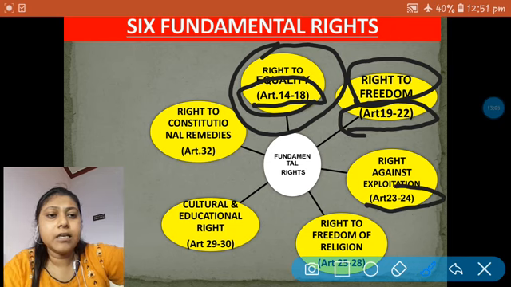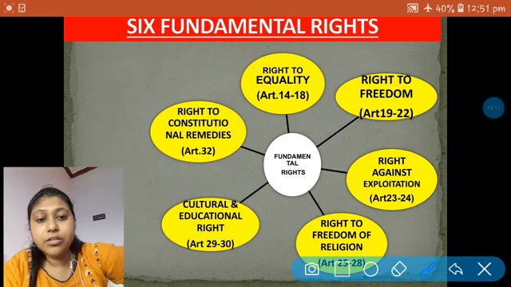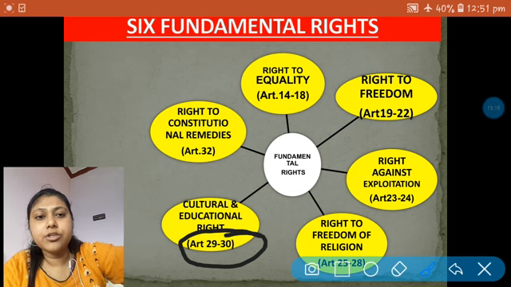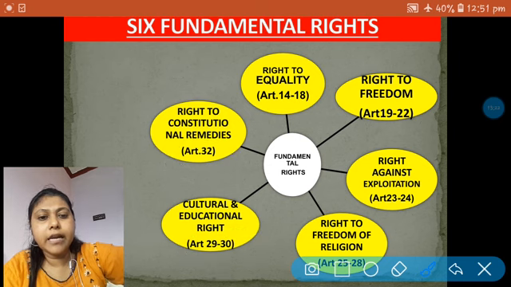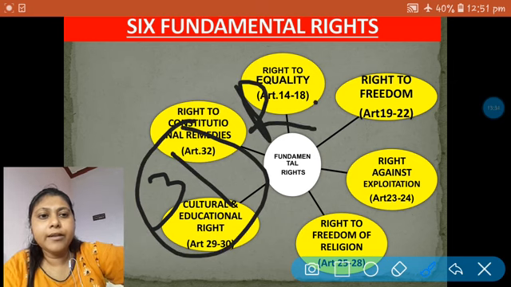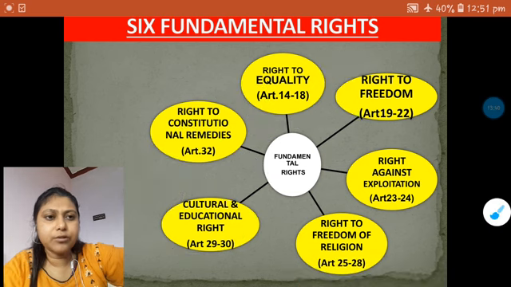Then the right against exploitation, articles 23 and 24. Then the right to freedom of religion, articles 25 to 28. Then the cultural and educational rights, articles 29 and 30, and finally the right to constitutional remedies, article 32. If you see, between 30 and 32 there is a missing 31, and in this 31 we had the right to property, which was shifted to the directive principles of state policy. This is something we have to know.